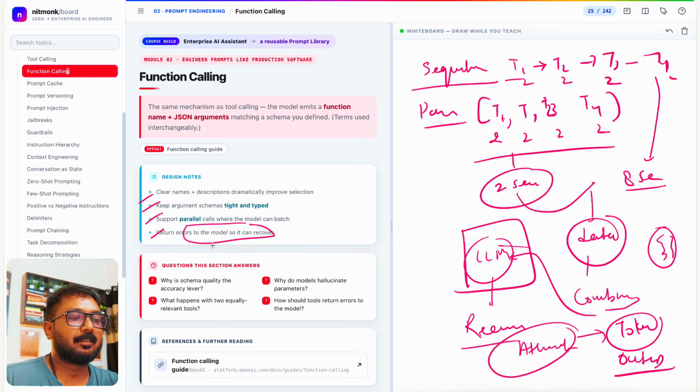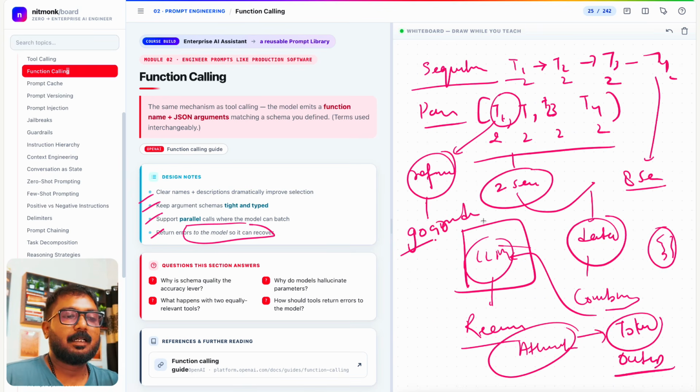And in terms of error, if a tool fails, then it has to return an error so that we stay grounded. Grounded means whatever T1 is returning, the model has to tell it to the user or to the other agent. If T1 is returning A and the transformer tries to say A prime or A double prime, then that is bad. You should not do that. You have to be grounded. You have to return whatever these tools have returned.